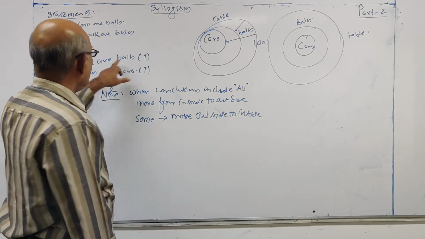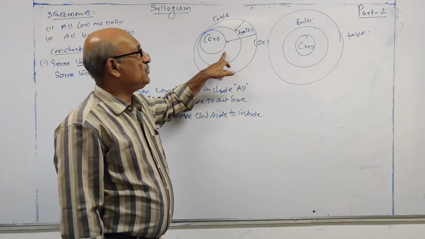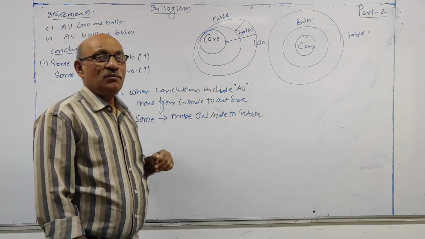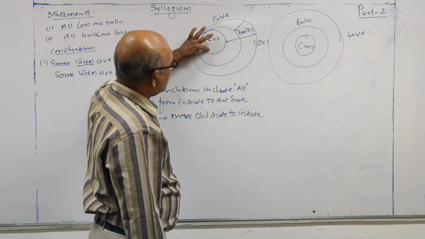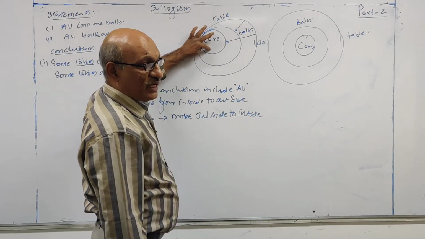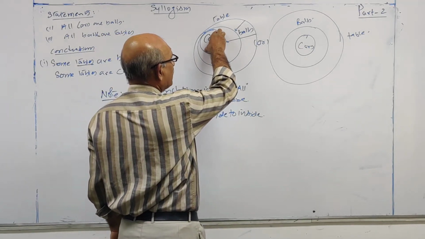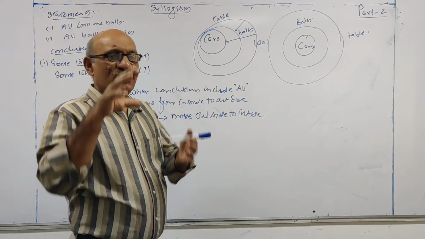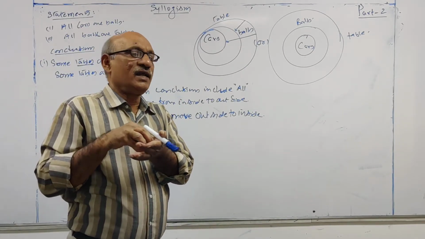Therefore, the conclusion is true. Look at this here. Some tables are cars. The third circle is the table. The first, innermost circle is cars. This part of the tables will represent cars. Means cars are inside the table.